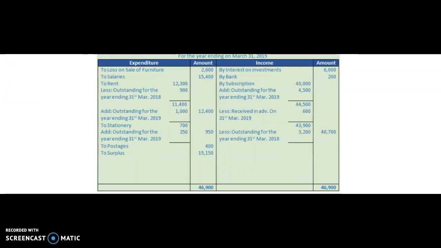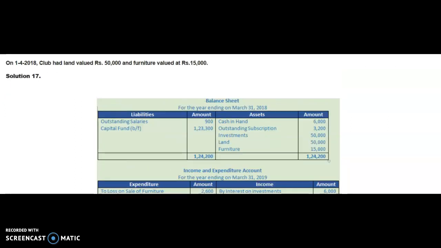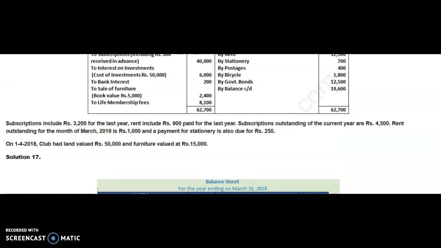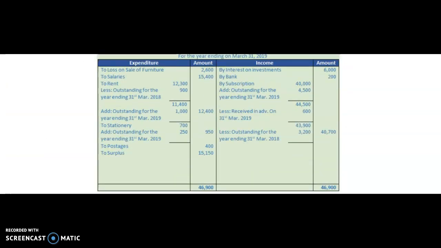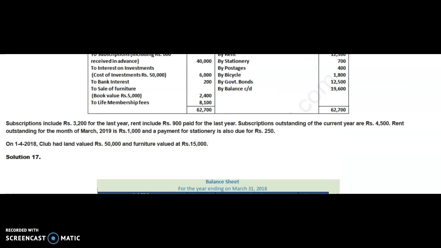Then simultaneously, what will happen? When 600 is being deducted here, we also have to undertake that subscription includes 3,200 for the last year. It means these are the subscriptions which are outstanding at the beginning of the year. So we will subtract this 3,200 from this. Simultaneously it is mentioned subscription outstanding of the current year is rupees 4,500.